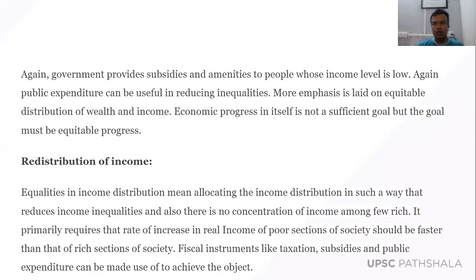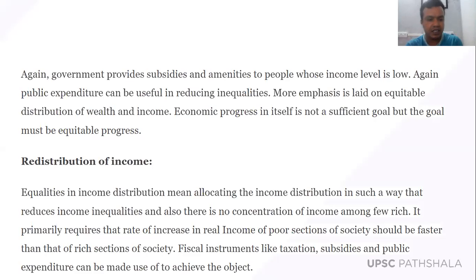Got it? Only an increase in GDP is not the single goal. Apart from this, the benefits of economic growth need to reach each and every section of society, and that is what is called inclusive growth, or sabka saath sabka vikas. All right, okay.